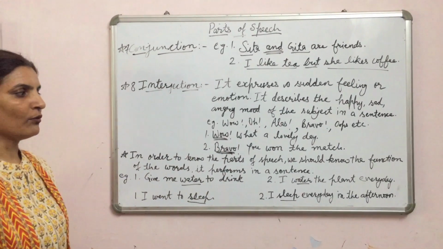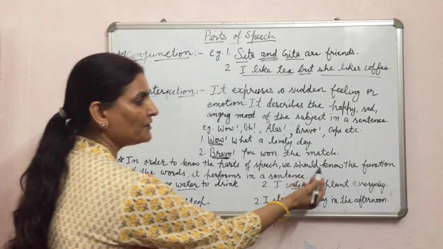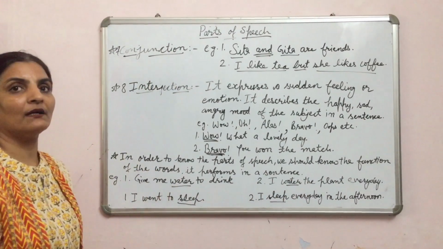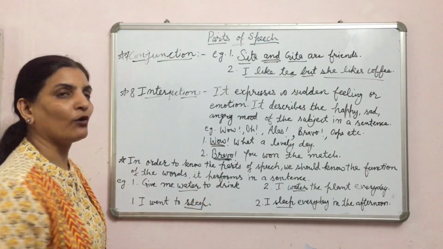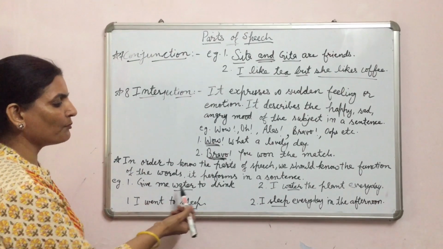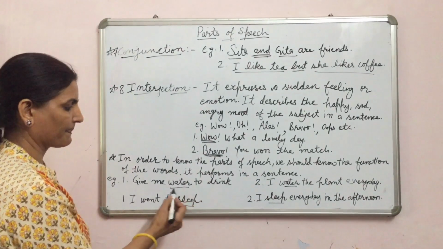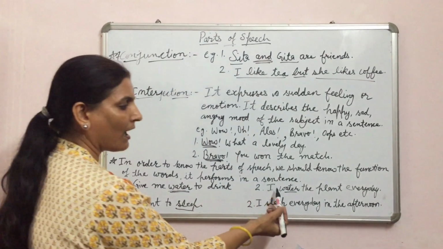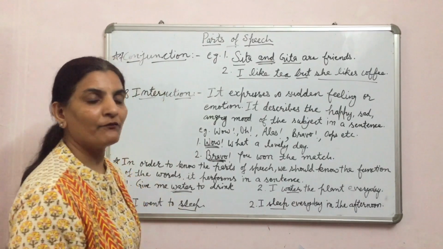In order to know parts of speech, we should know the function of the words in a sentence. Look at these examples. Give me water to drink. And I water the plant every day.